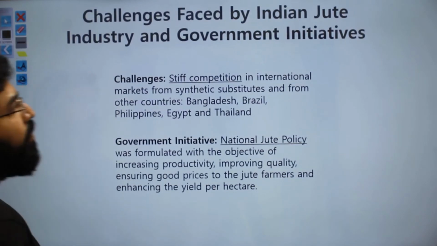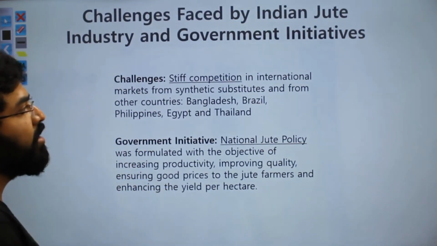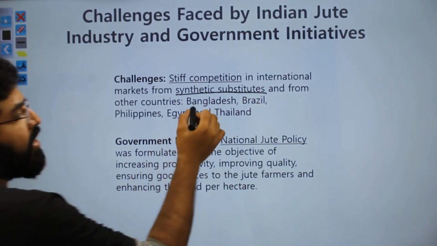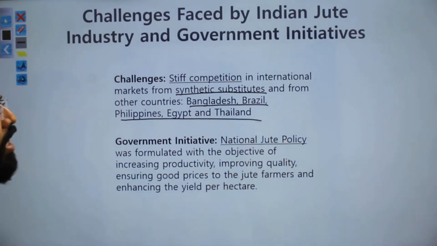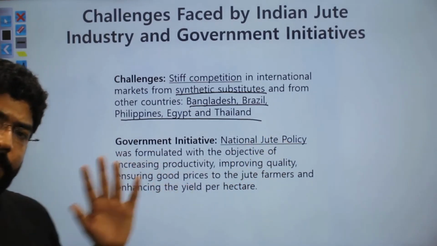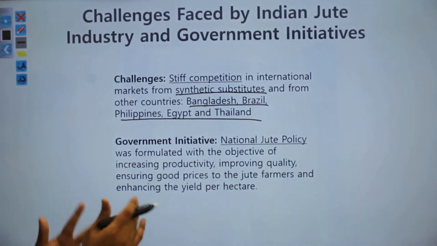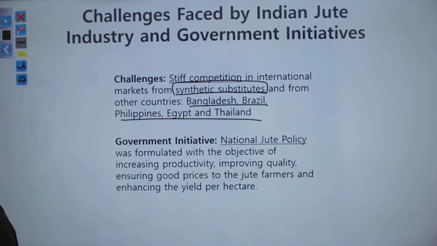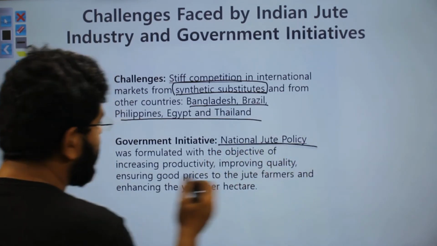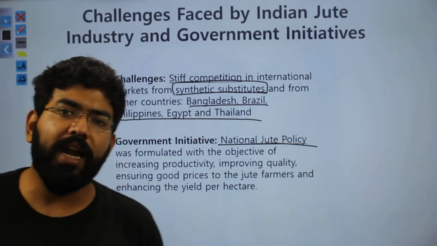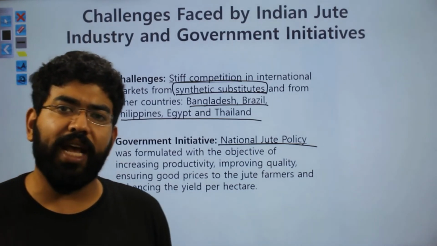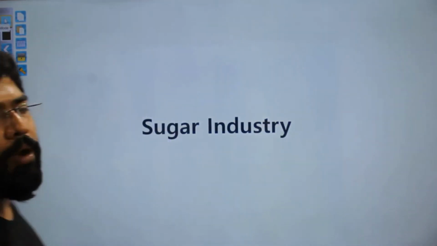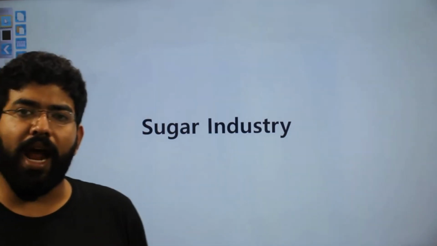Now the challenges faced by this industry are again the same challenge that cotton was facing: synthetic substitutes. Other countries like Bangladesh, Brazil, Philippines, Egypt and Thailand are also producing jute, so they are competing with India for jute markets, and synthetic substitutes provide another competition. The government has come up with an initiative, the national jute policy. This has ensured that the productivity and the production of jute has increased in the country. So this was about the textile industries with cotton and jute.